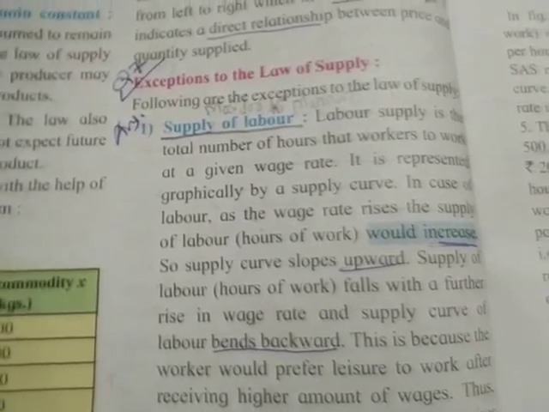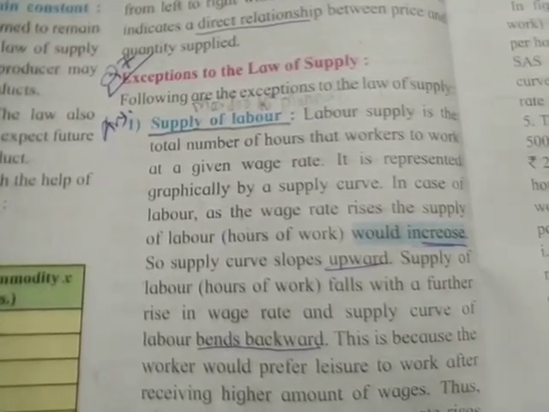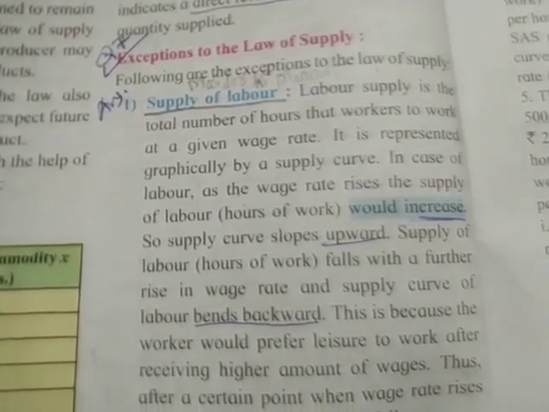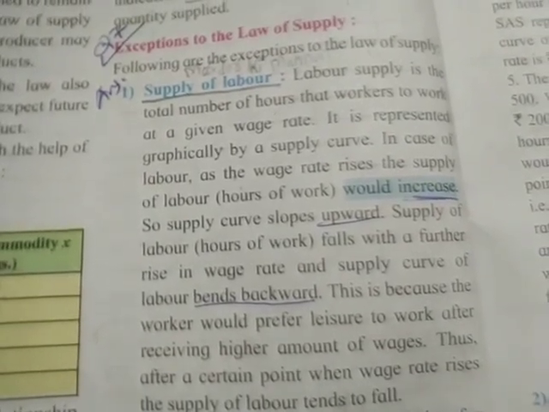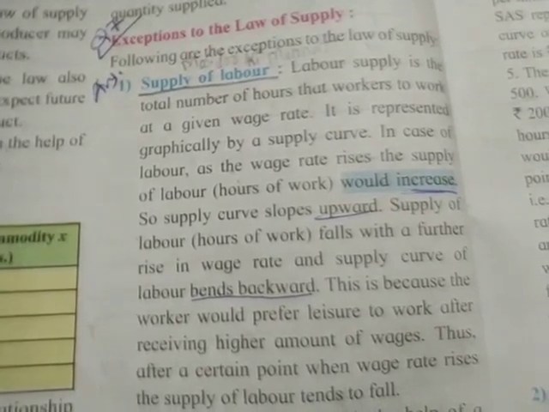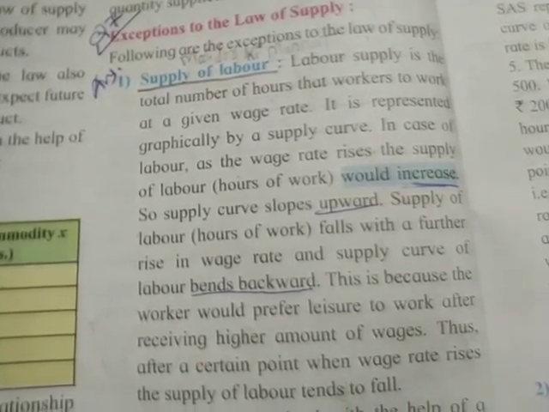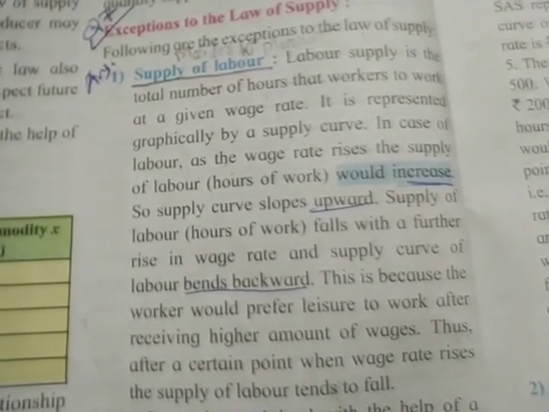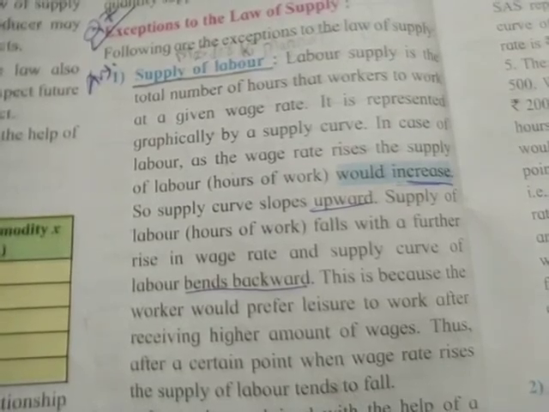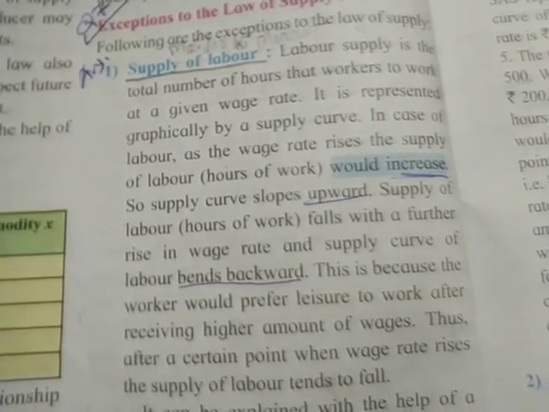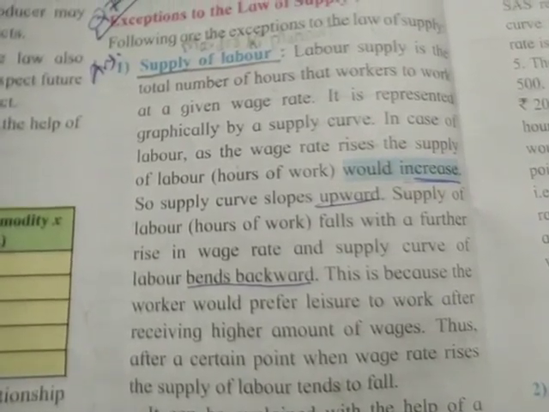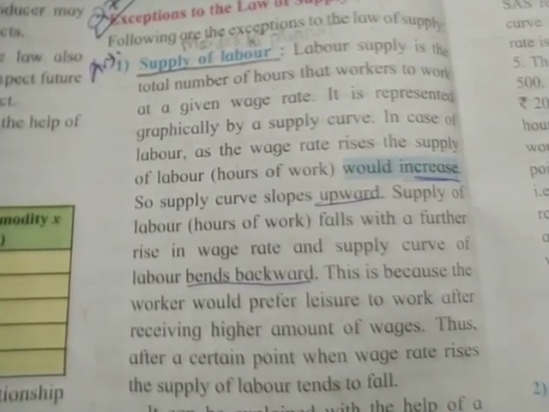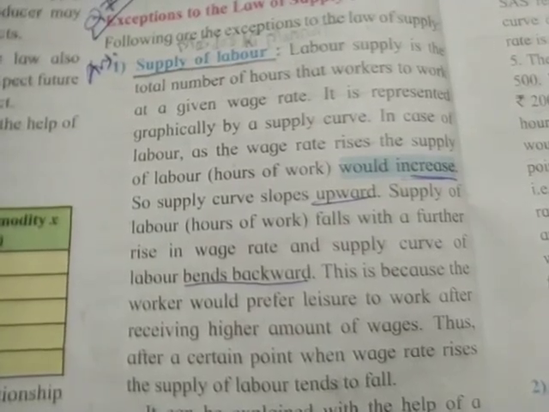Exceptions to the law of supply. Following are the exceptions to the law of supply. First, supply of labor. Labor supply is the total number of hours that workers work at a given wage rate. It is represented graphically by a supply curve in case of labor. As the wage rate rises, the supply of labor would increase. So supply curve slopes upward.